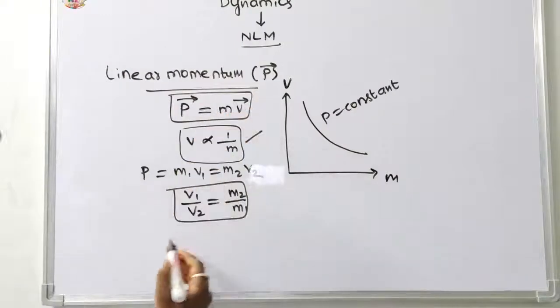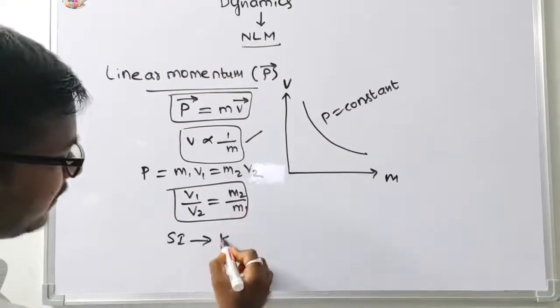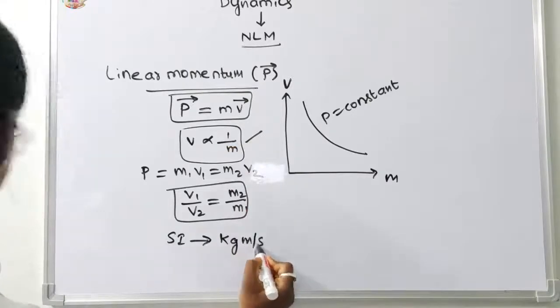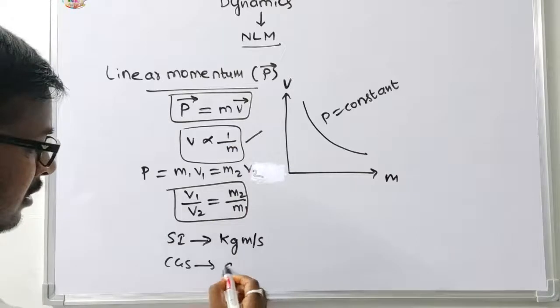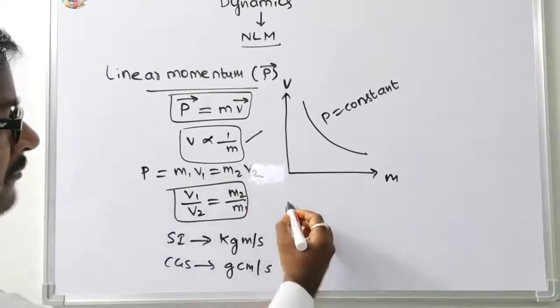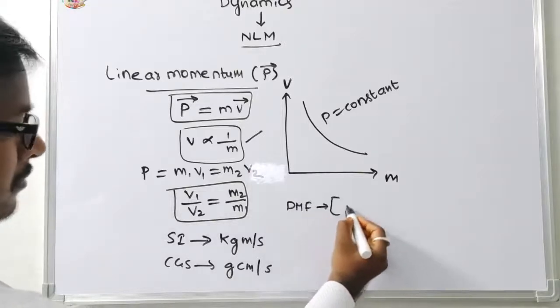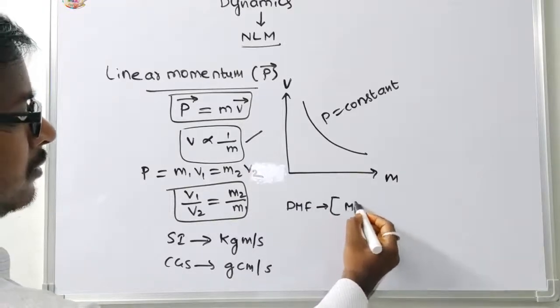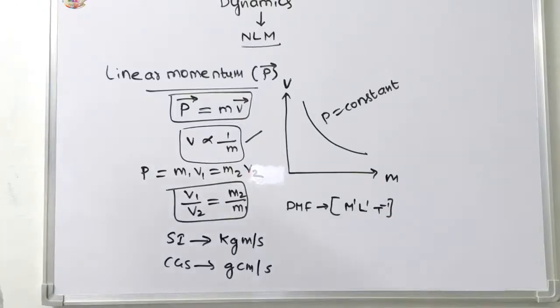The SI unit, students, is kg meter per second. The CGS unit is gram centimeter per second. The dimensional formula of linear momentum is M1 L1 T power minus 1. This is a vector quantity.